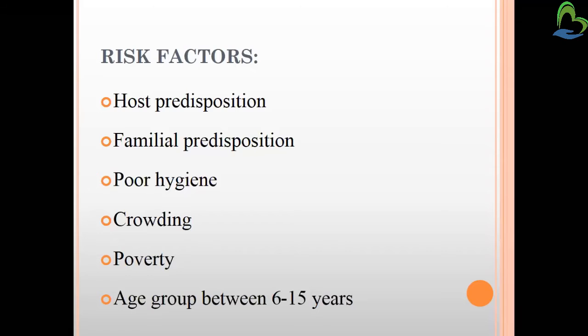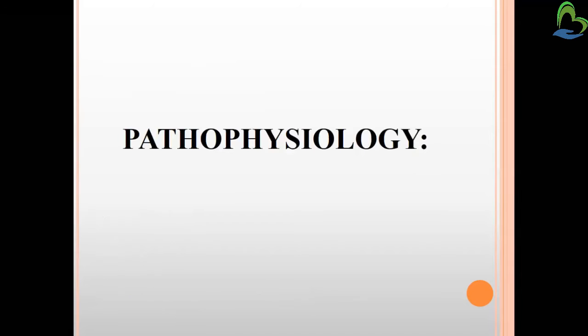Poor hygiene, not being able to manage hygiene properly, and staying in a crowded area are also risks. For example, in a crowded area, if one patient is affected, there will be transmission. Poverty also matters, as the poor cannot manage hygiene or have spacious places to live. The special age group affected is 6 to 15 years.